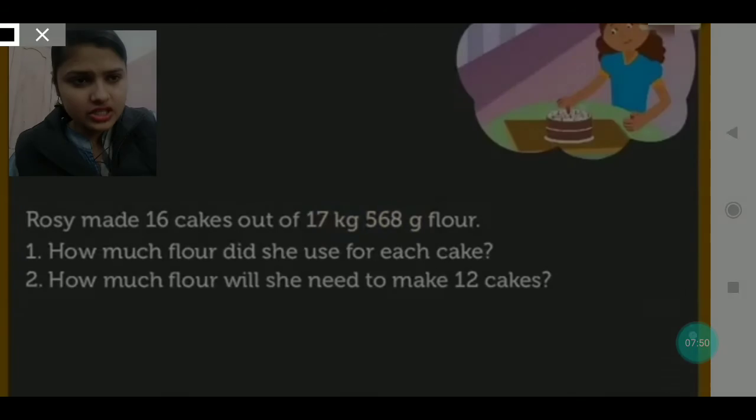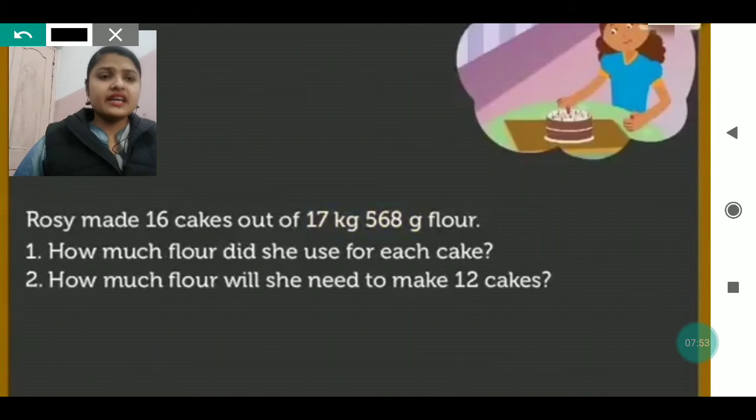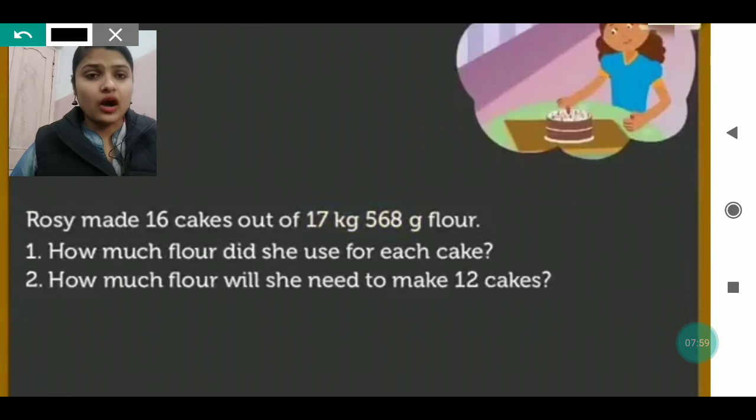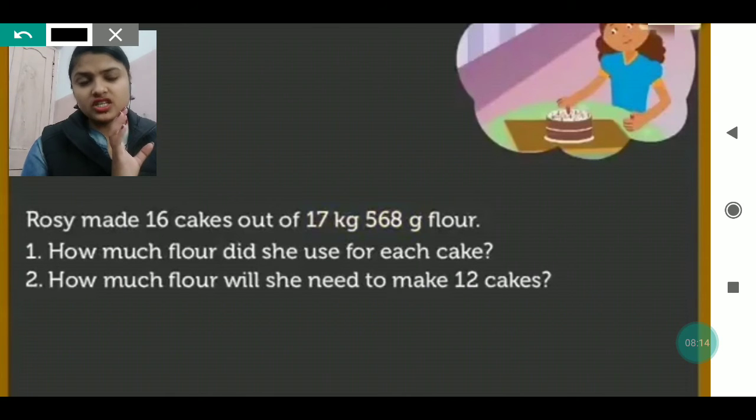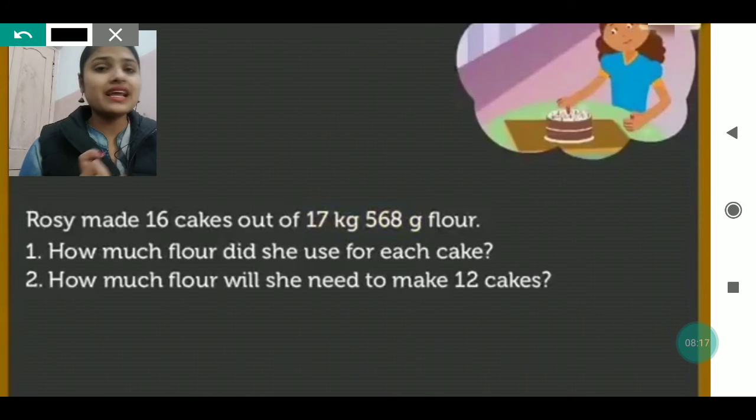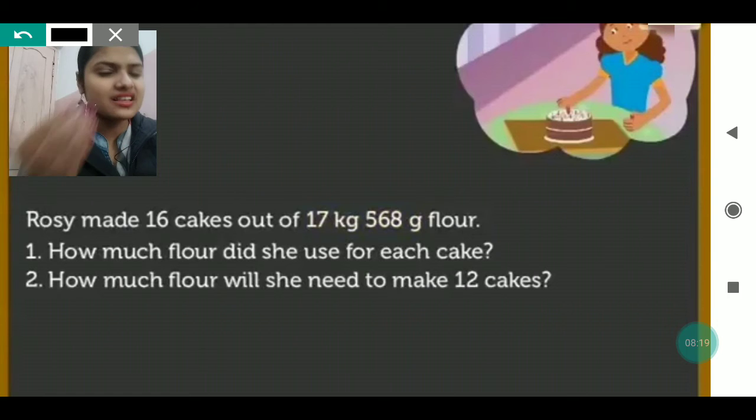Now in this question, as you all can see, it is written here Rosie is making cake. So Rosie made 16 cakes out of 17 kgs and 568 gram of flour. How much flour did she use for one cake? Means you have to find how much she has used for one particular cake. It is given the total amount which she has used for 16 cakes. You first calculate the amount which she has used for only one single cake.